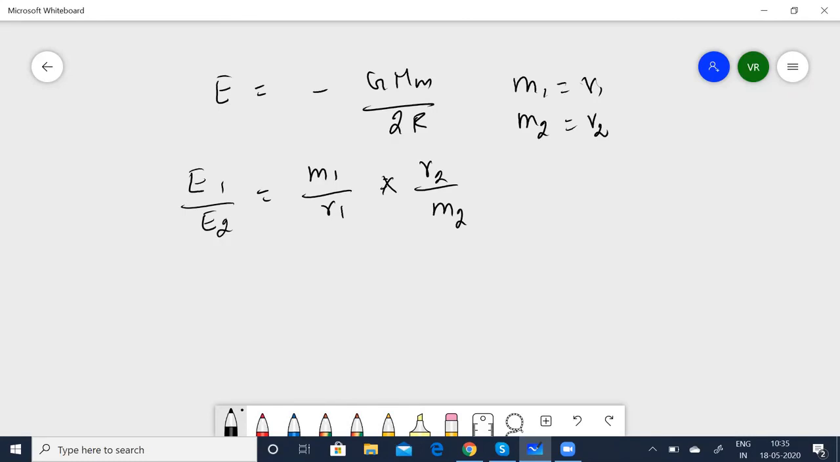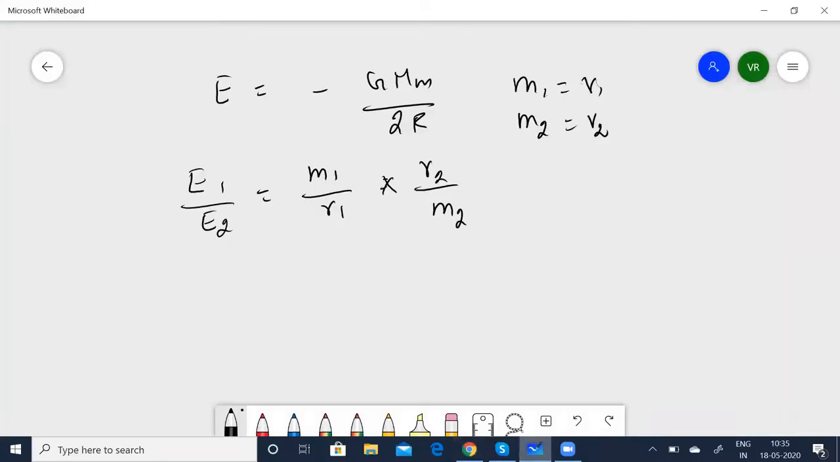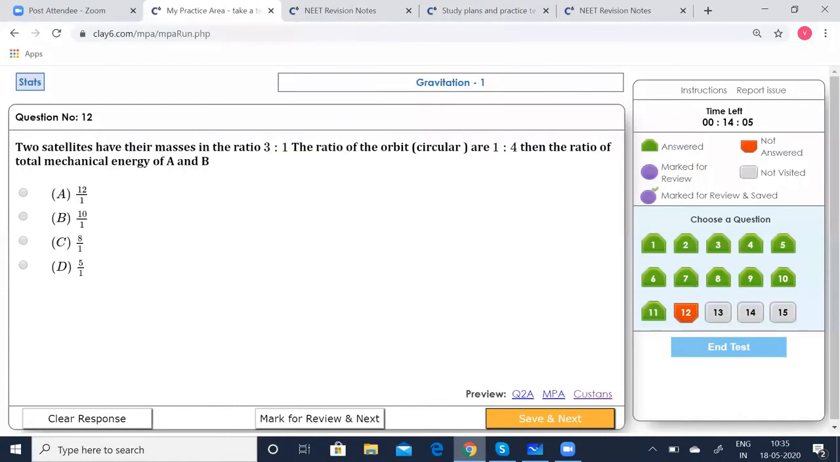Now quickly substitute what is being given here. The masses are in the ratio 3:1 and the radii are in the ratio 1:4. So that is now going to give you 3 by 1 times 4 by 1, which is equal to 12:1. Let's see which option is correct. 12:1. First option is correct. Click that. Go to the next.